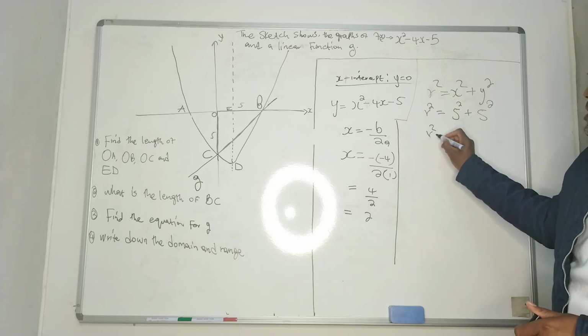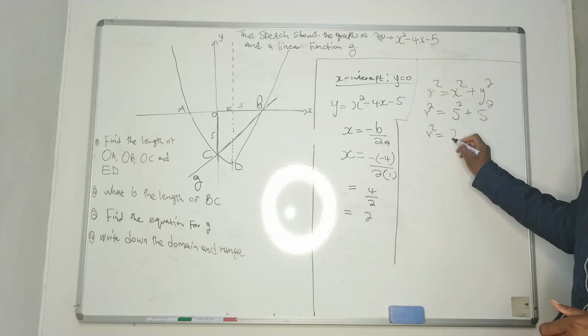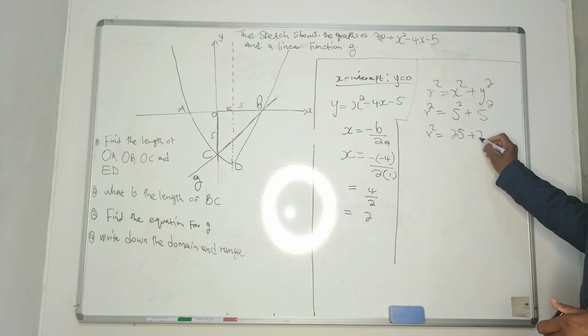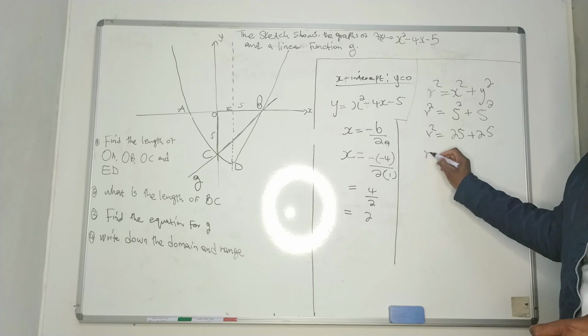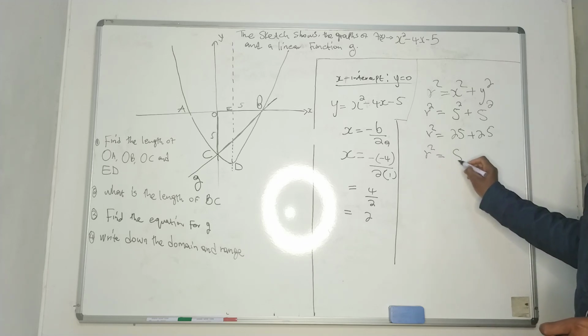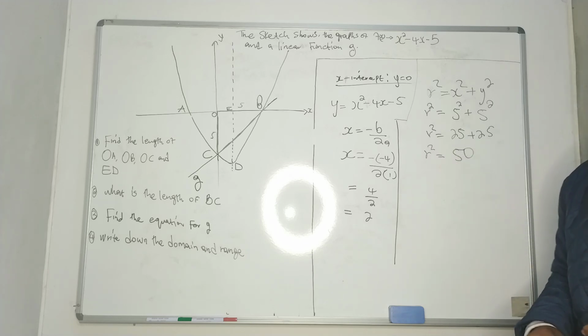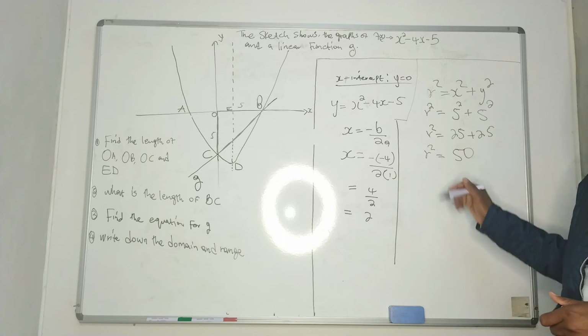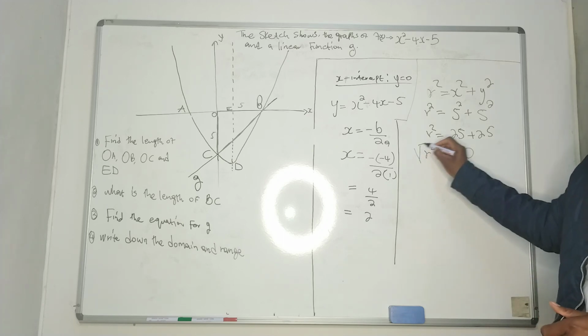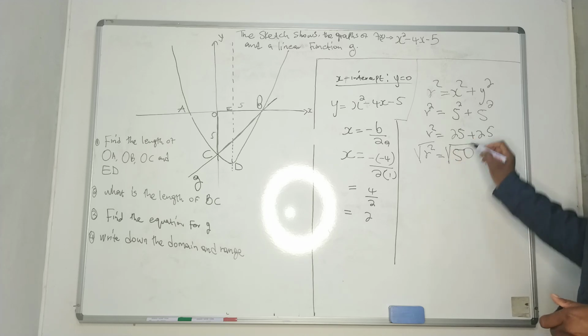Right, r squared equals, this gives us 25 plus 25. R squared equals 50. But we need r, not r squared, so we're going to put root signs both sides.